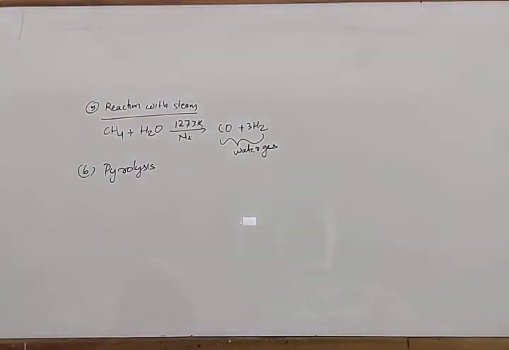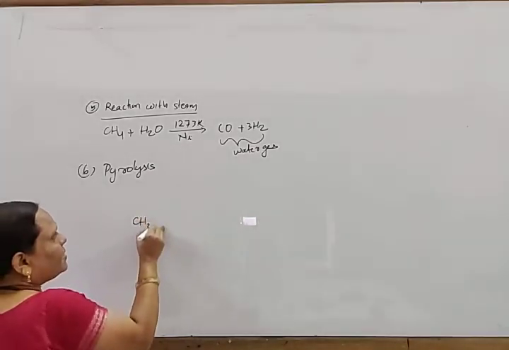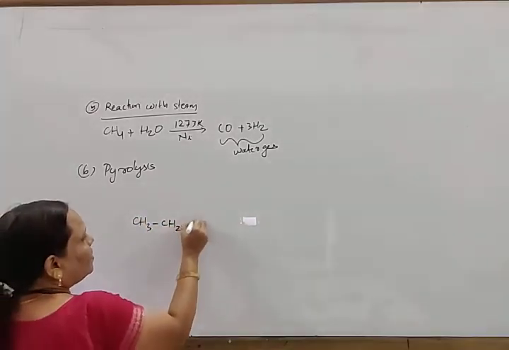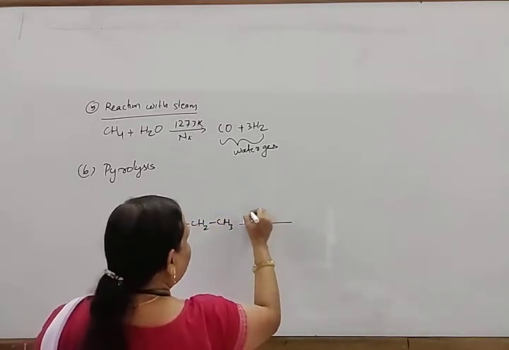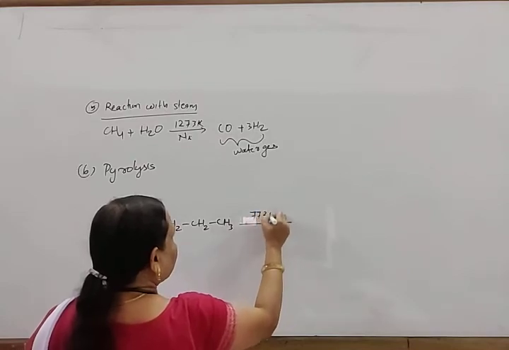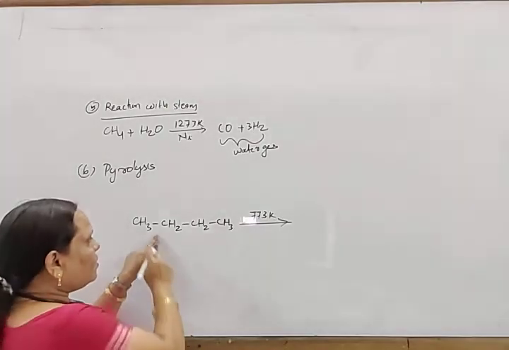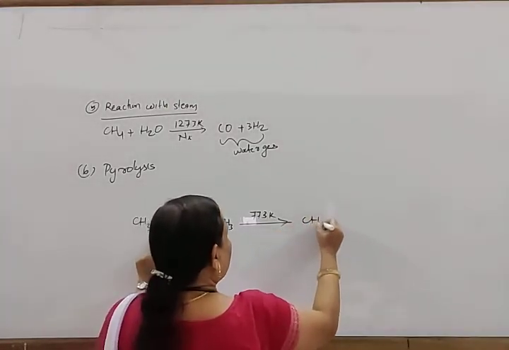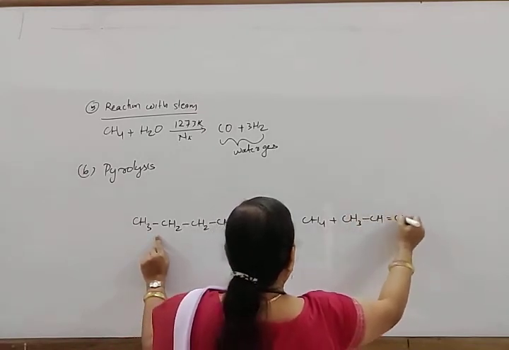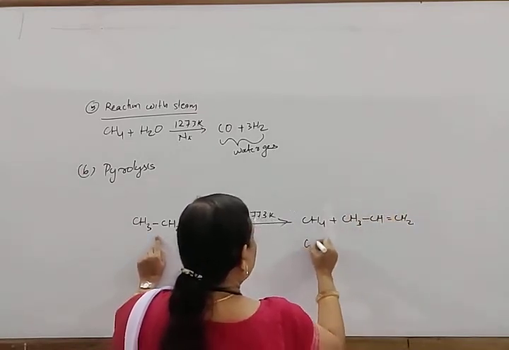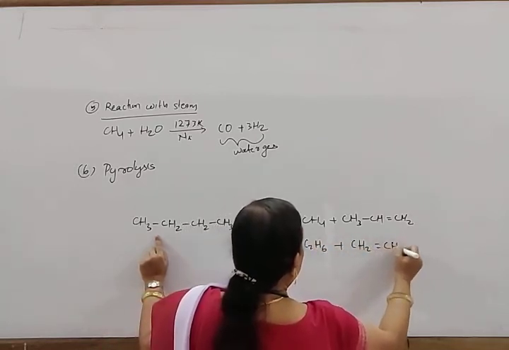For example, look here. Suppose there is butane, CH3 CH2 CH2 CH3. It is heated at higher temperature, about 773 Kelvin. Then it gives rise to these possible structures. From here we can get one methane and one propene, CH3 CH double bond CH2, and also a mixture of ethane and ethene, CH2 double bond CH2.